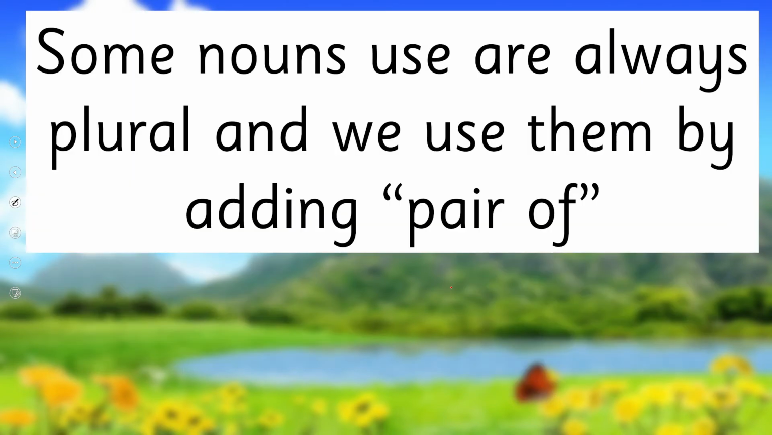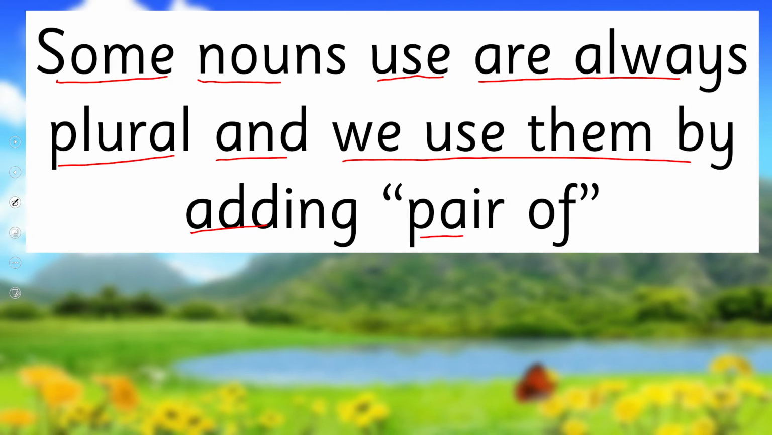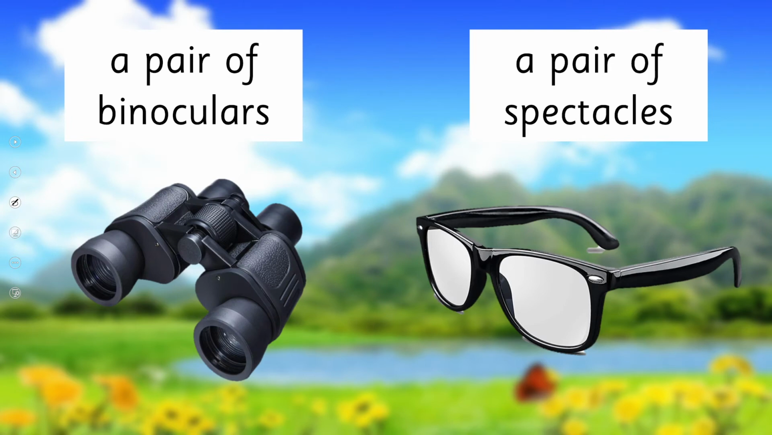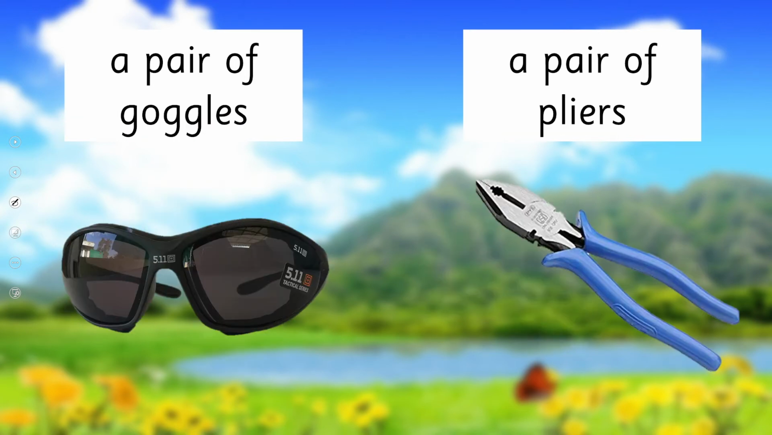Right? Some nouns are always used as plural, and we use them by adding pair of. Now, what does it mean? There are some nouns which we always use in plural form, and before that we add pair of. For example, a pair of binoculars and a pair of spectacles and a pair of goggles.